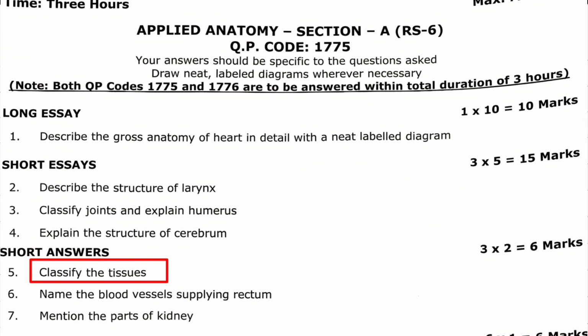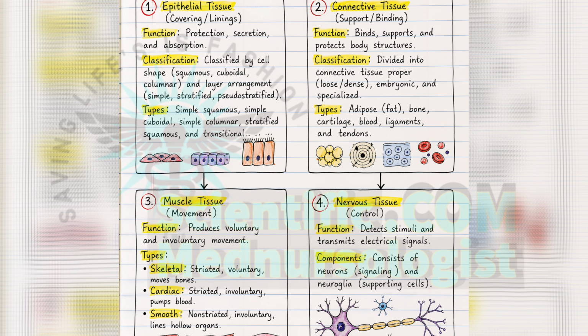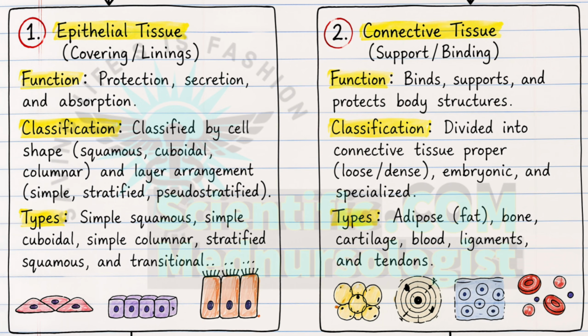Now let's discuss the next question, that is, classification of tissue. A tissue is a group of similar cells that perform a specific function. In the human body, tissues are classified into four main types: epithelial tissue, connective tissue, muscular tissue and nervous tissue. Epithelial tissue covers and lines the body's inner surfaces, like the lining of the mouth. It means the inner surface of the mouth is made up of epithelial tissue, and the inner lining or innermost layer of all the internal organs is made up of epithelial tissue.